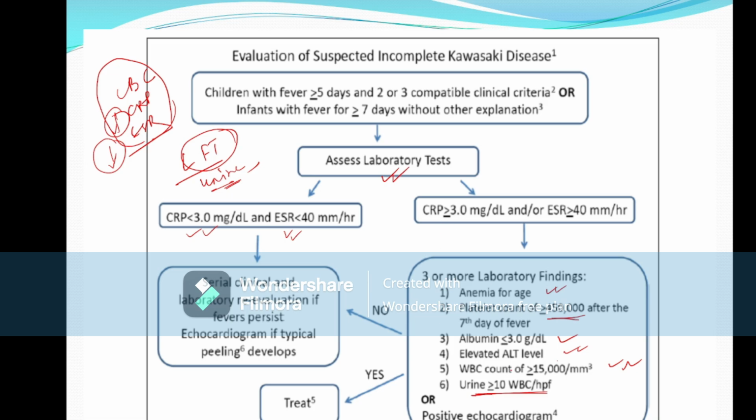Or if the laboratory test is negative, but the child has fever for more than 5 days with a positive echocardiogram, that means the echocardiogram shows a coronary aneurysm, then the child is diagnosed as incomplete Kawasaki disease, and we have to treat the patient with IVIG. So this flowchart is very much important.